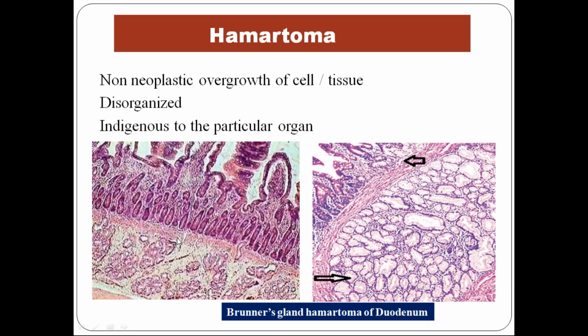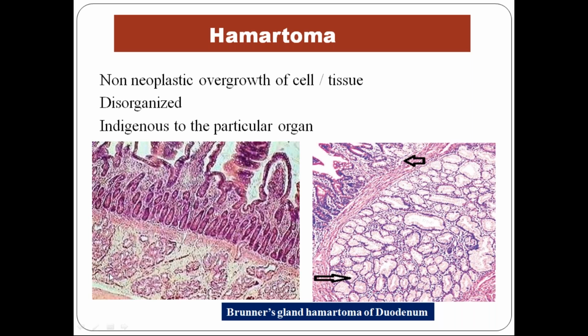So this is a normal histology which I focused here. I think you already got a clue. What is this? It's a duodenum. Okay, so this is the mucosa. In the submucosa, you have Brunner's glands here. So you compare this picture to this picture. What's happening? There is an increased number of Brunner's glands. There's overgrowth of the Brunner's glands here, and it is in a very disorganized way.